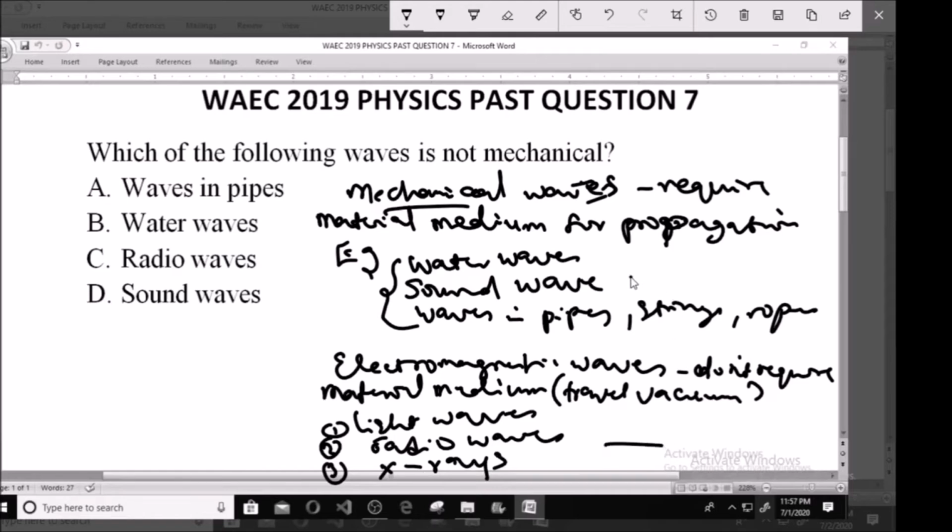So you can see these ones travel through vacuum. This one requires a medium to travel. Anyone that requires a medium to travel is known as mechanical. The ones that don't require a medium, that can travel through vacuum, are regarded as electromagnetic waves. So from this you can simply see that the one that is not mechanical here, which is radio wave, is electromagnetic. So that makes option C the right answer.